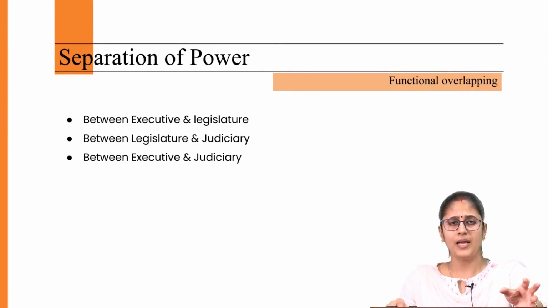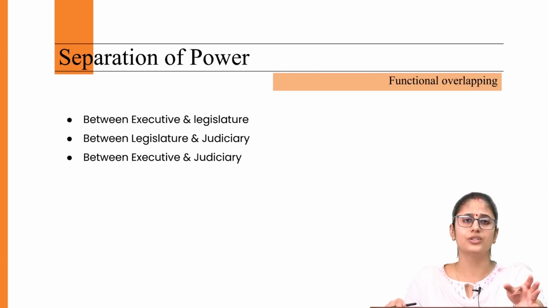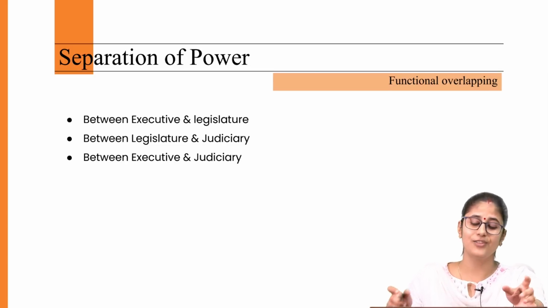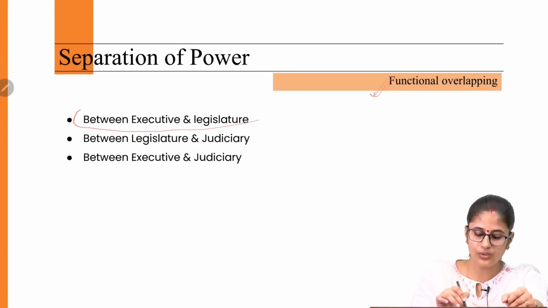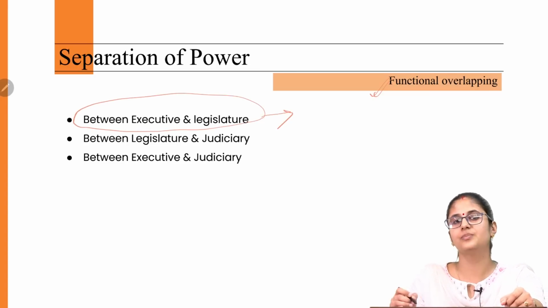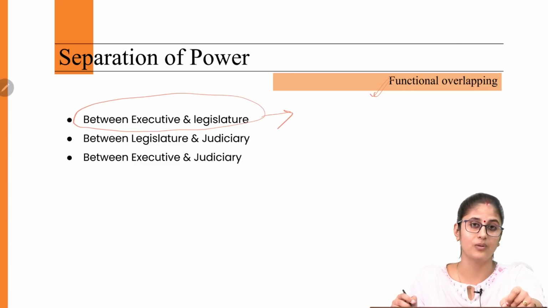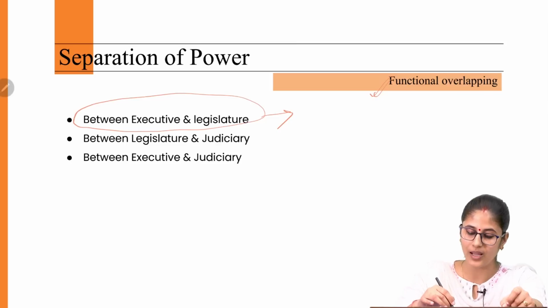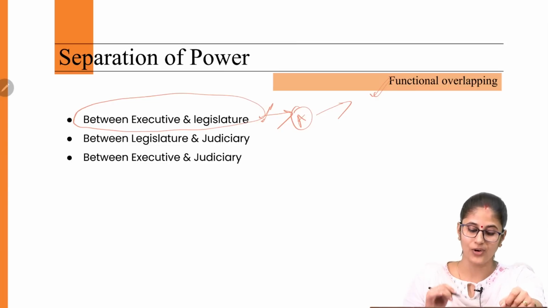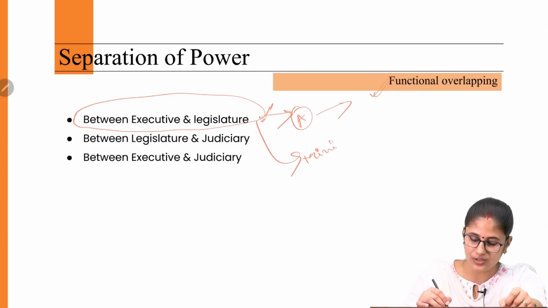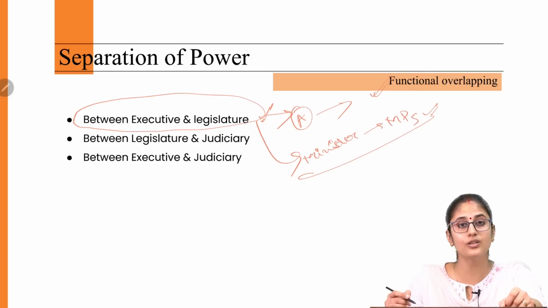Now, despite the fact that we have separation of power in the Indian Constitution, in India we also see functional overlapping. How come? When it comes to executive and the legislature, the first principle that we discuss with regard to separation of power is, if a person is a part of one organ, then they cannot be a part of the other organ. But this principle gets violated here, because when it comes to the Indian Parliament, the ministers or the executives are basically the MPs. So, this is one functional overlapping.